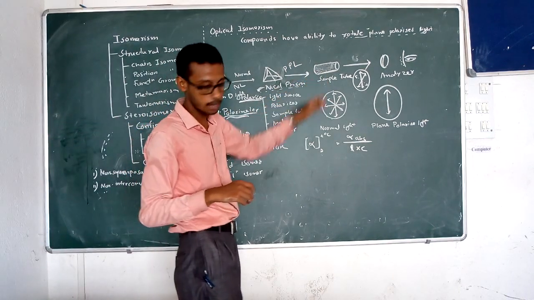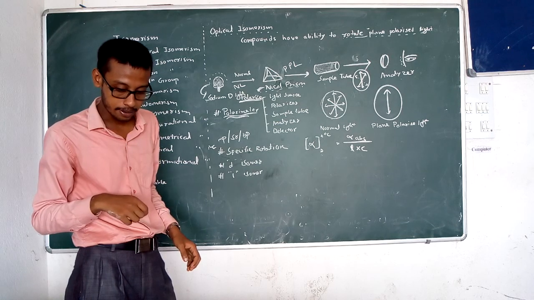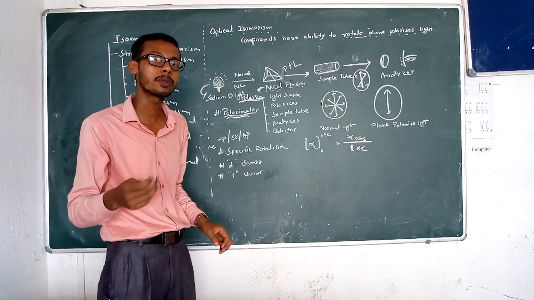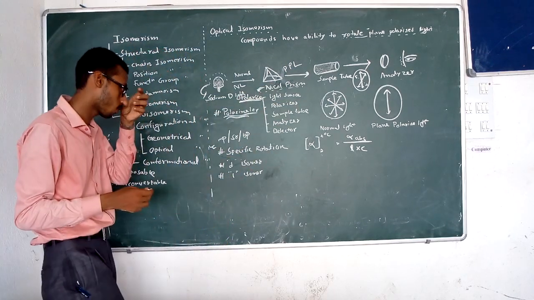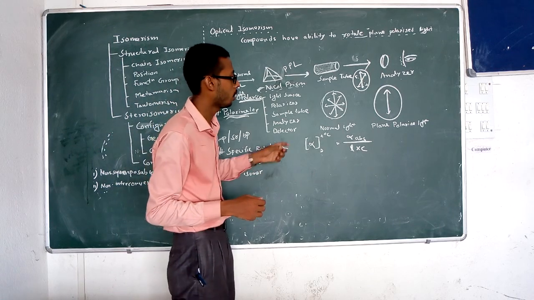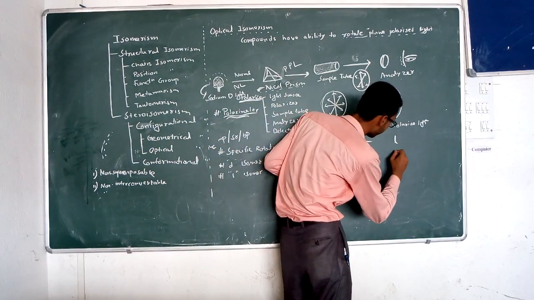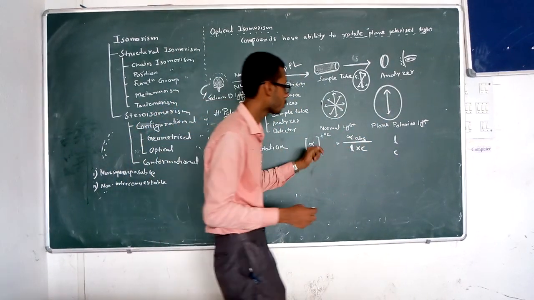So that is the length of the solution or sample tube, and C is the concentration of the solution. So here we take concentration, so L and C, these are the two important ones, and alpha is equal to the degree of rotation.